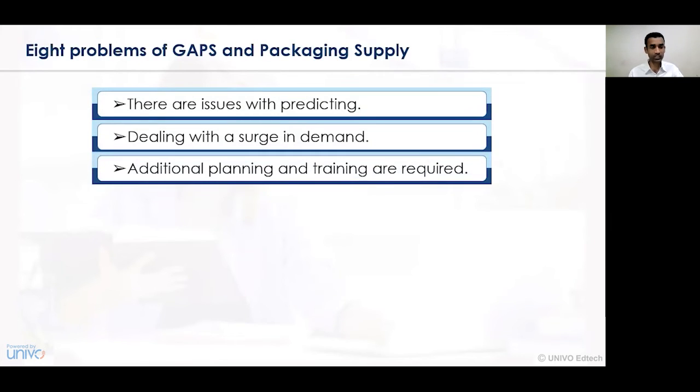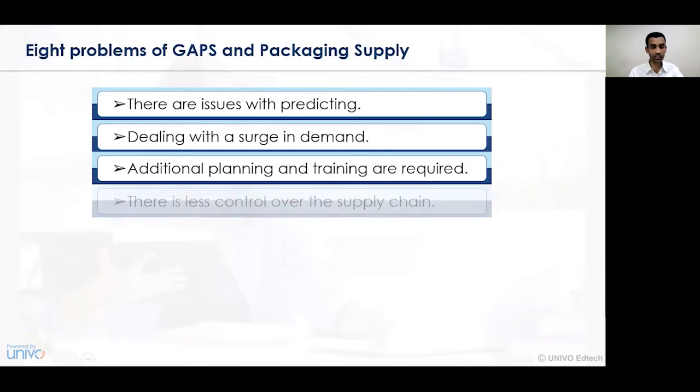The next problem that has been associated is that additional planning and training are required. Any activity conducted in an organization always has a certain drawback or limitation as to its completion. We can never be sure whether the activity will be completed within the specific time period or not, and hence an additional plan is always required. In usual terms we call it plan B. Wherever plan B needs to be implemented, the cost also increases, and accordingly additional training is required to be given to the people and the participants. Hence, additional planning is essentially required.